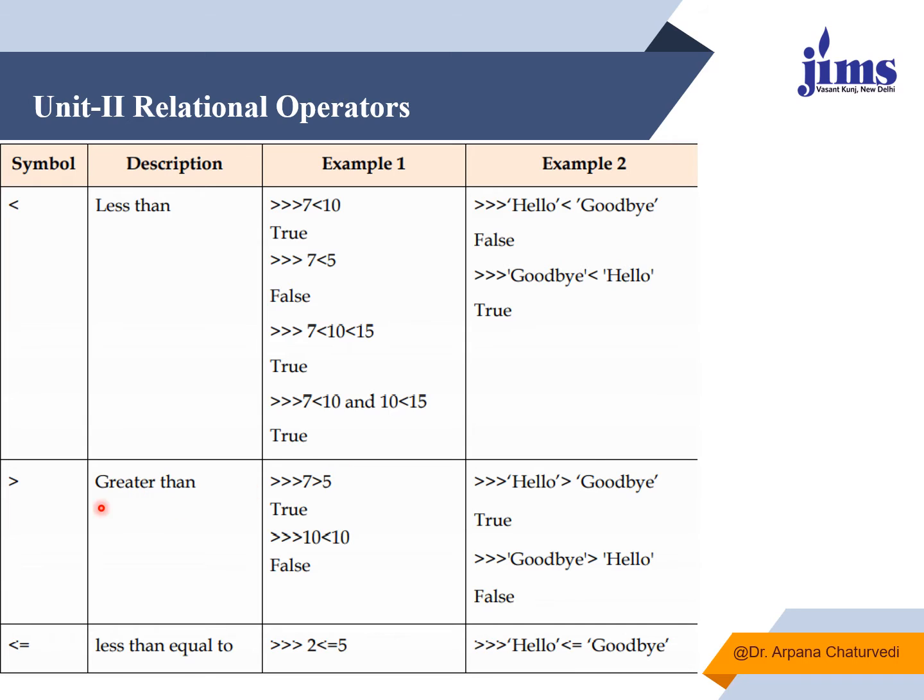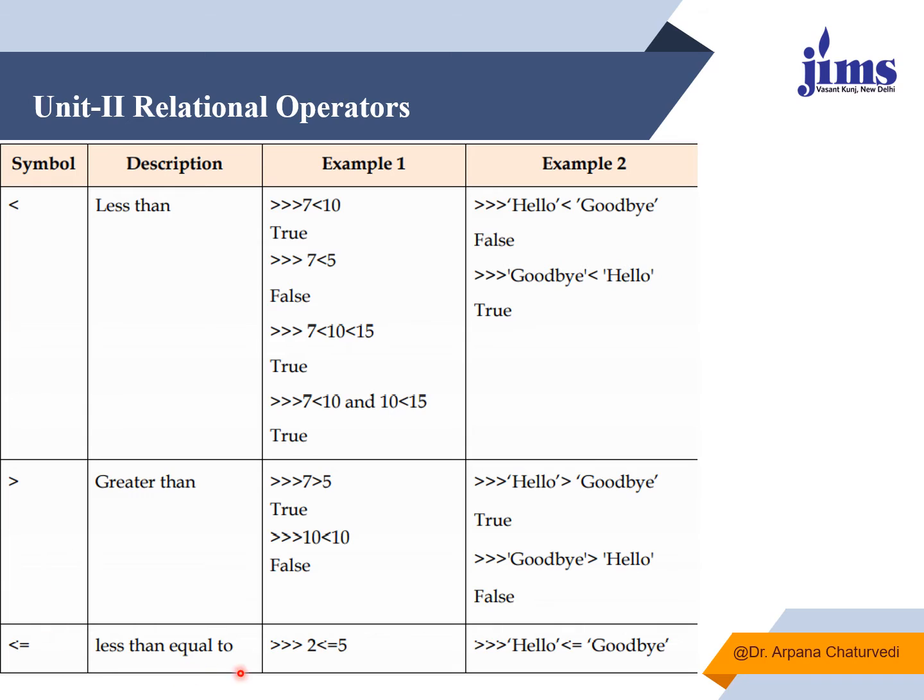Similarly, the greater than symbol compares two values and checks whether the first is greater than the second or not. If it is, it will return true, otherwise false. As in the example here, 7 is greater than 5, it is returning true. 10 is less than 10, it is returning false. And in case of strings, hello is greater than goodbye, it is returning true, and goodbye is greater than hello, it is returning false.